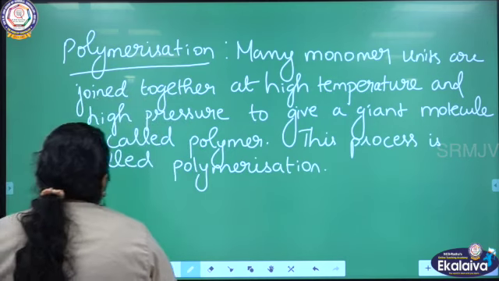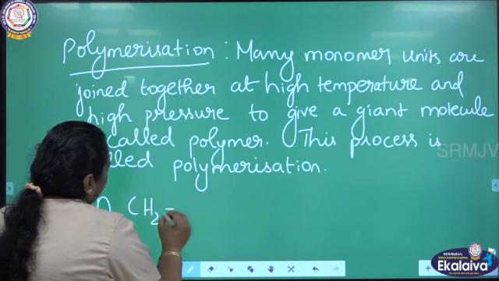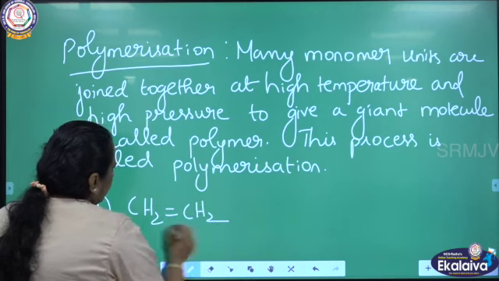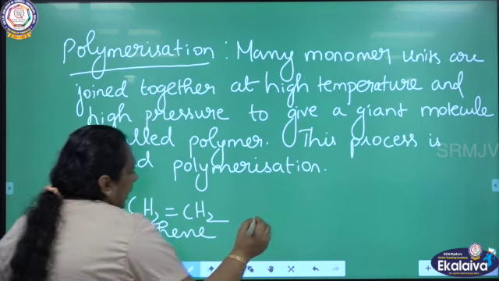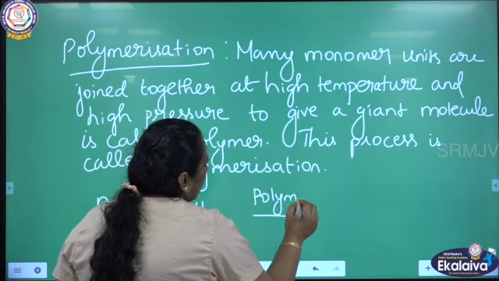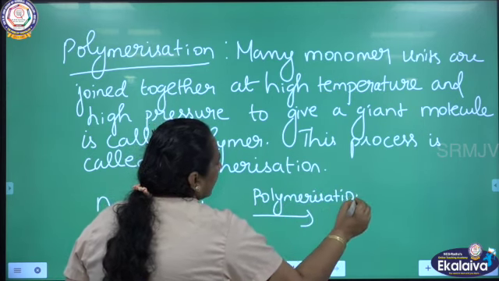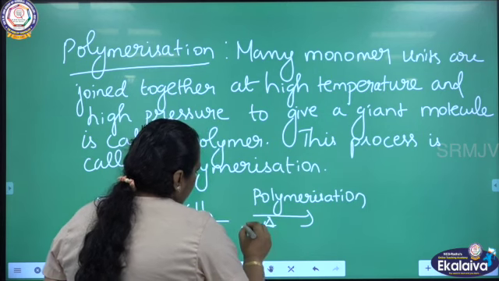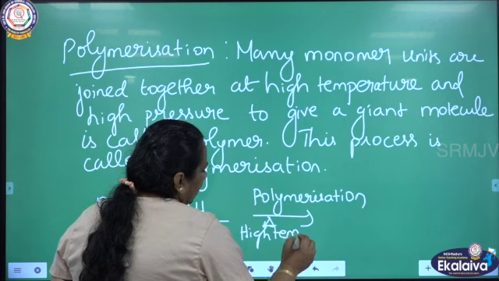For example, I am writing N molecules of ethene. It undergoes polymerization at high temperature and high pressure. So the conditions are high temperature and high pressure.